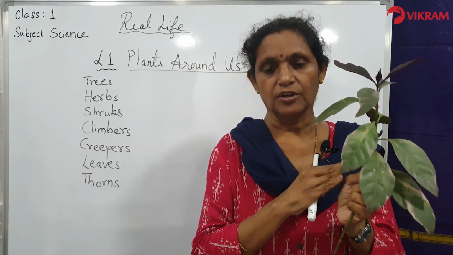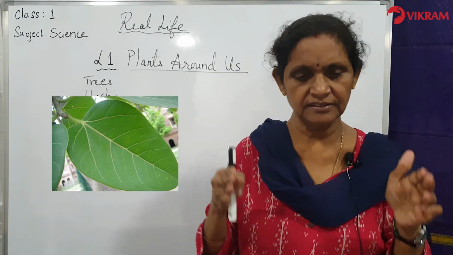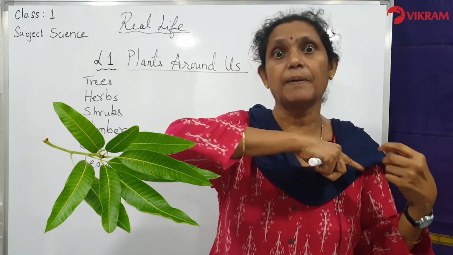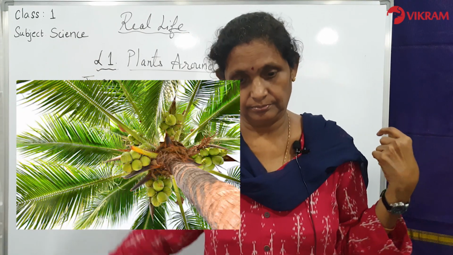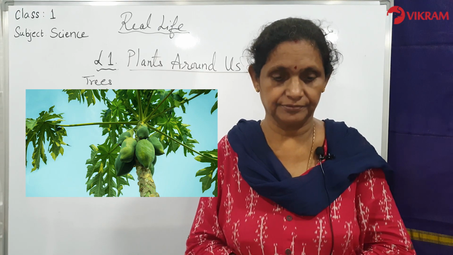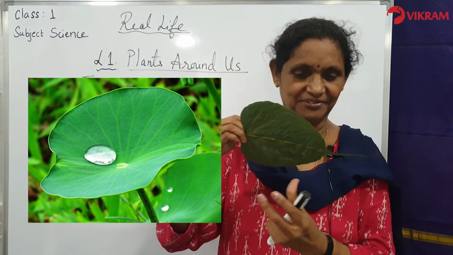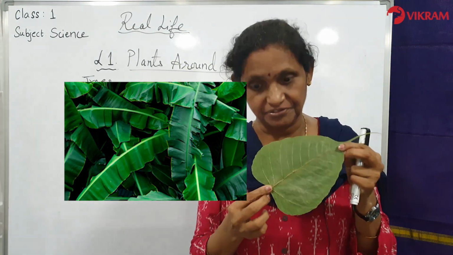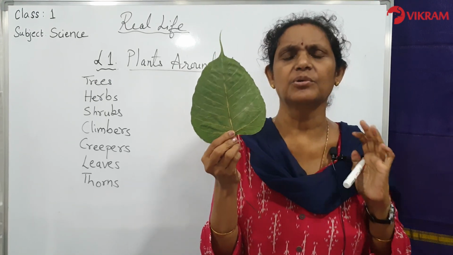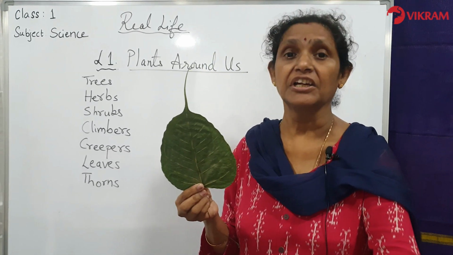So leaves are of different shapes and different sizes. Example, the banyan leaf. The banyan leaf is a long leaf. Mango leaf, I am sure you have seen. Mango leaf. Coconut palm leaf. Coconut leaf is very long. Papaya leaf. You must have seen papaya plants also near your house. Papaya leaf. Lotus leaf. It is very big. Lotus leaf. Peepal leaf. Banana leaf and neem leaves. So there are different type of leaves. Each leaf looks different in shape, size and variety. So all of you have learned about the different kinds of leaves.